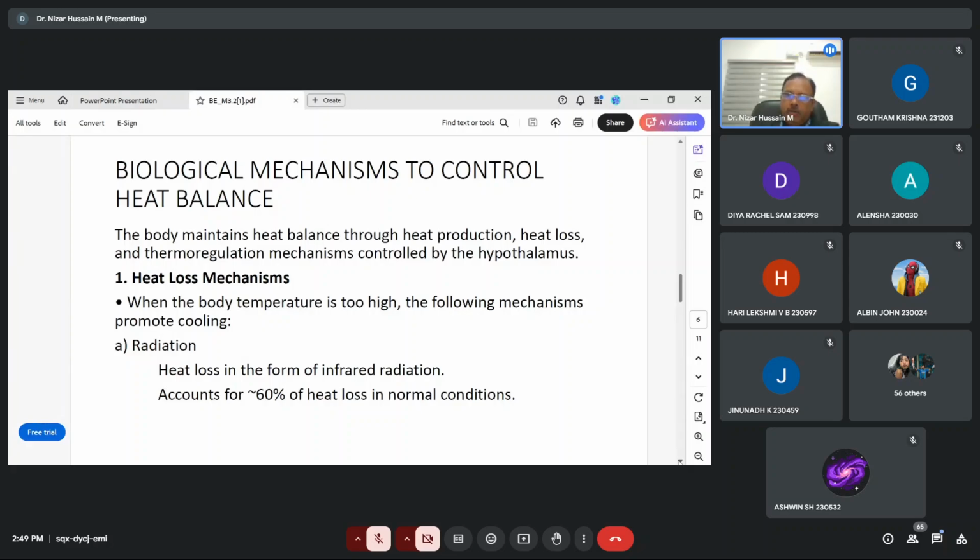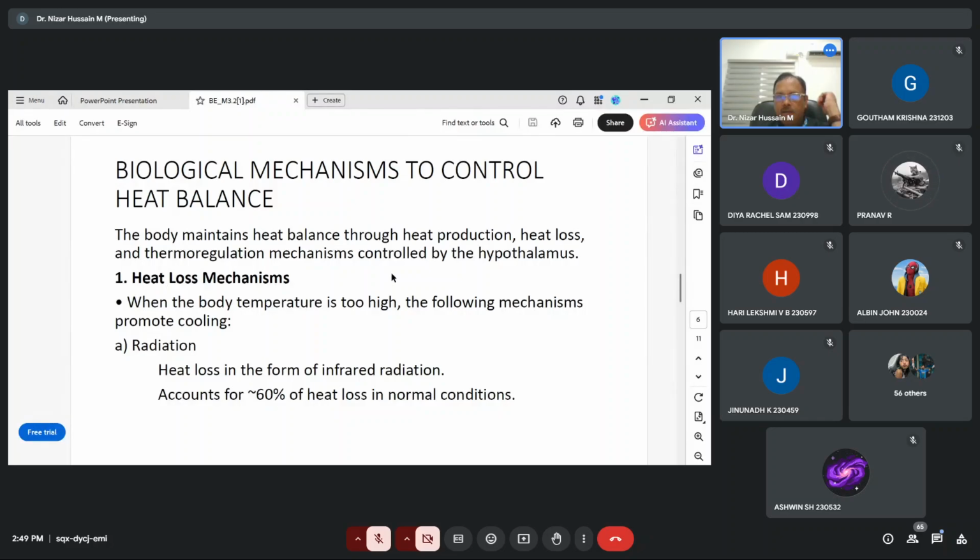Then, in order to maintain the heat balance, there are also heat loss mechanisms. These biological mechanisms to control the heat balance are controlled by the hypothalamus. You might have heard about it, where it is located, the hypothalamus.